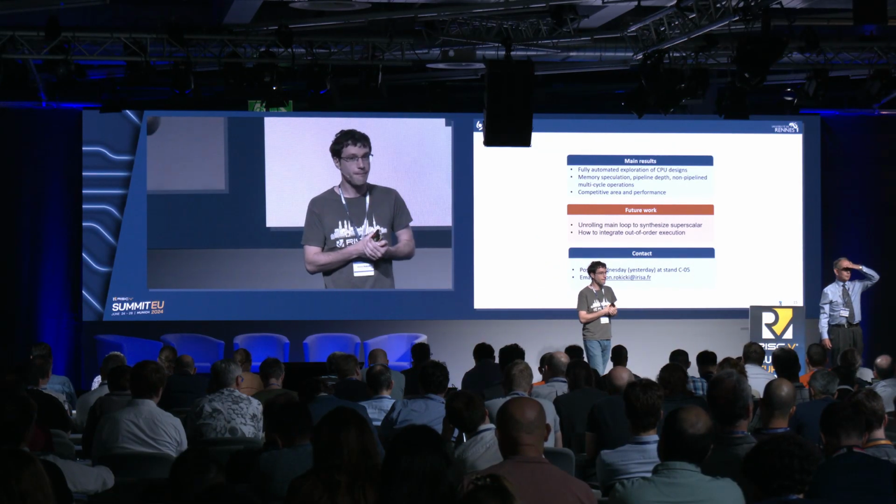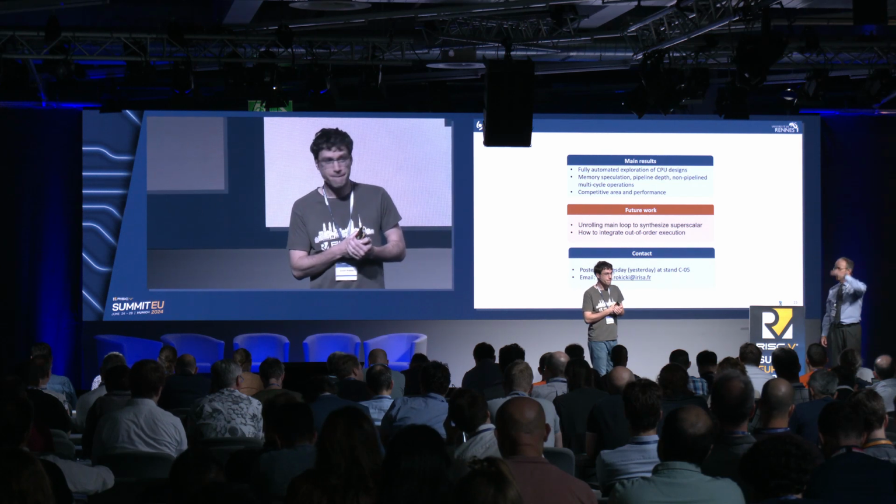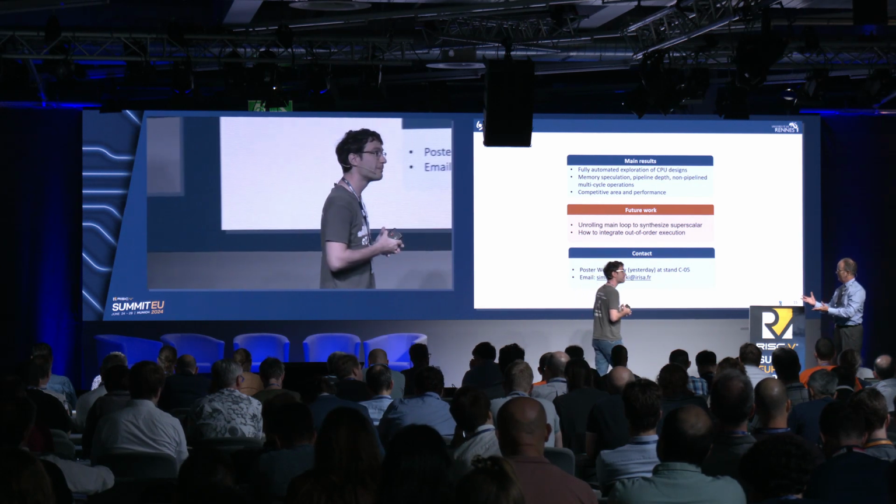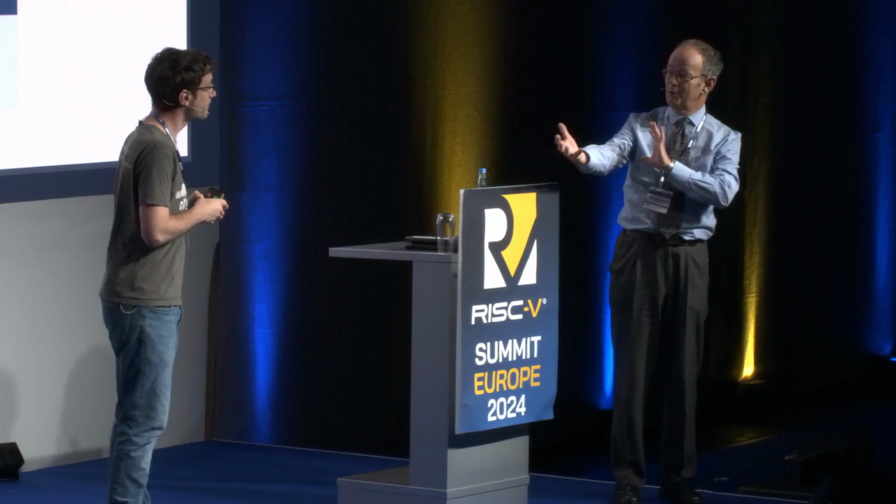Okay, I'll give you a second question then, which is the interaction between your design and the compiler toolchain, because compiler toolchains can have microarchitecture models that model the pipeline. Have you started to explore the interaction between the two?